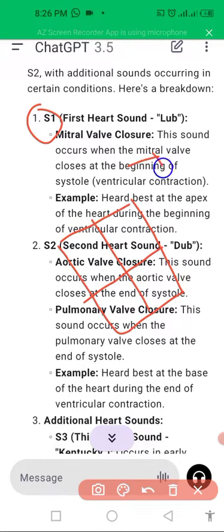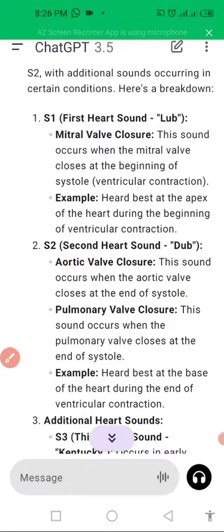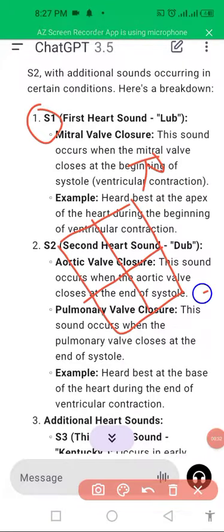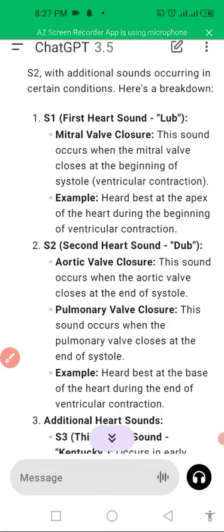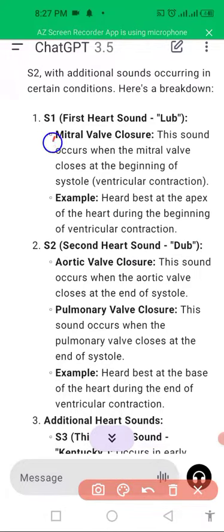Now this is right side of the heart and this is left side of the heart. From right side there is tricuspid valve and left side there is mitral valve. So when mitral valve is closed, first heart sound is produced, and on closure of mitral valve there is first heart sound, and second heart sound is produced when there is aortic valve closure.